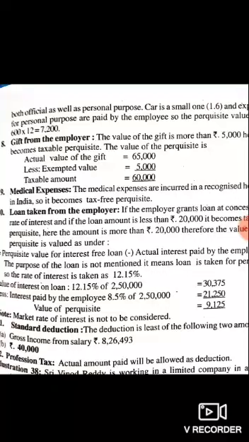9,125. Then standard deduction is the least of the following. Gross income from salary is 8,26,493 and 40,000. So 40,000 is given as standard deduction, and professional tax, the actual amount paid, is allowed as deduction.